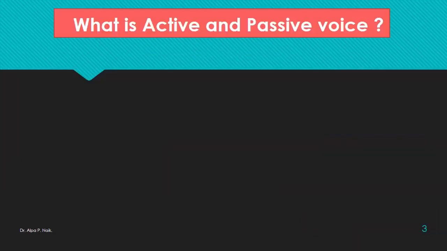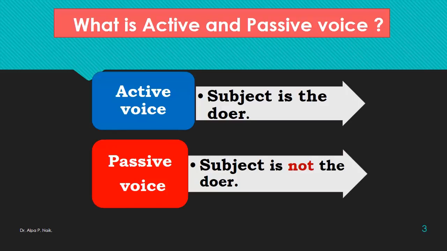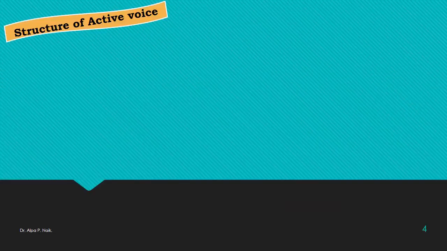Active and passive voice. So, what is active and passive voice? Let's understand. In active voice, the subject is the doer. Subject यानी करने वाला कर्ता. In passive voice, the subject is not the doer. Structure of active voice.